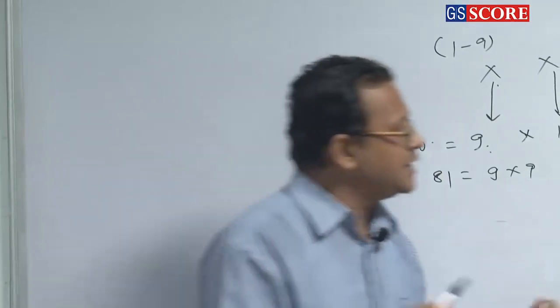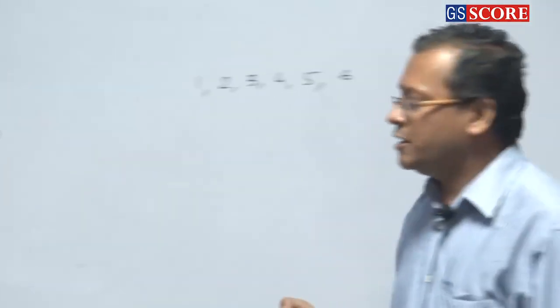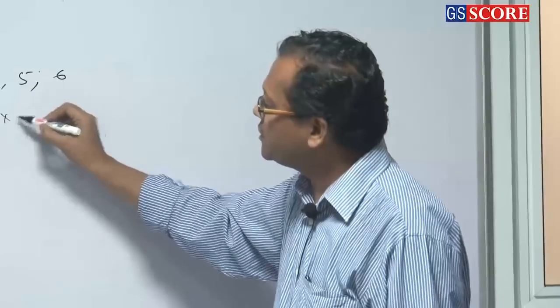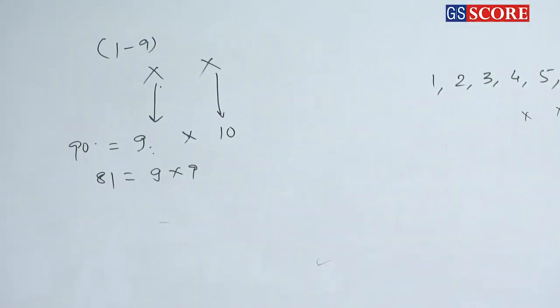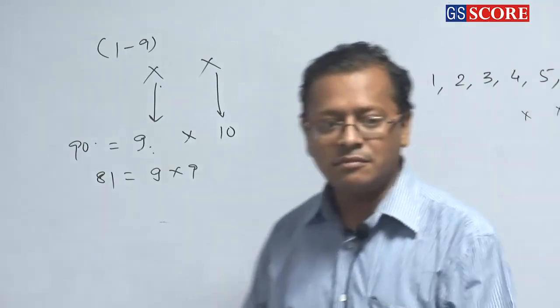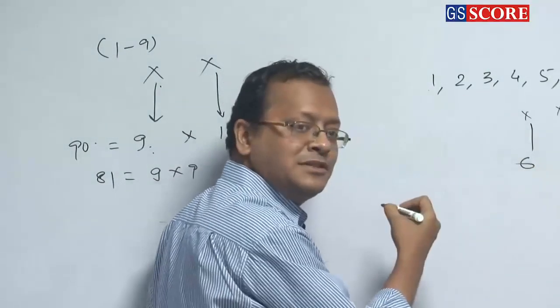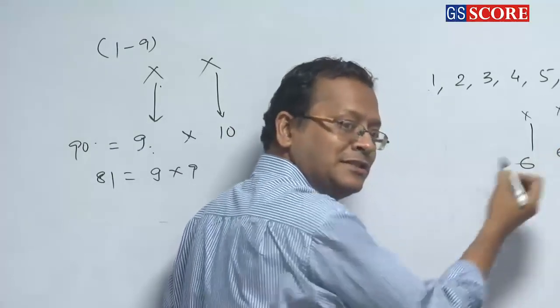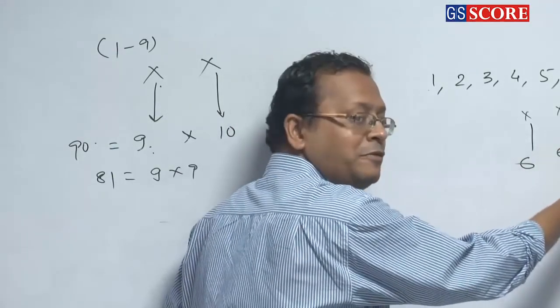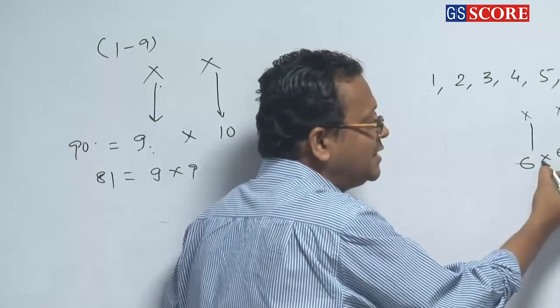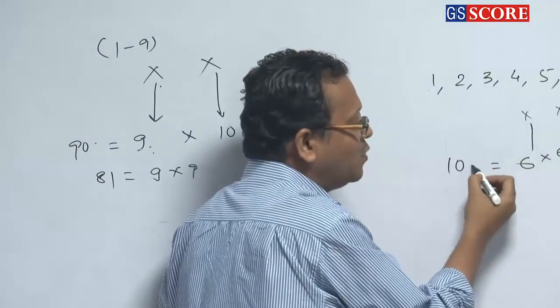Clear or not? So if the digits are repeated, then how many numbers are there? Can you please tell me? How many 3-digit even numbers? So you can say, sir, first place can be filled up in 6 ways. The second place can also be filled up in 6 ways. But the third place can be filled up in how many ways? 3 ways. So it is 6 times 6 times 3 is equal to 108.